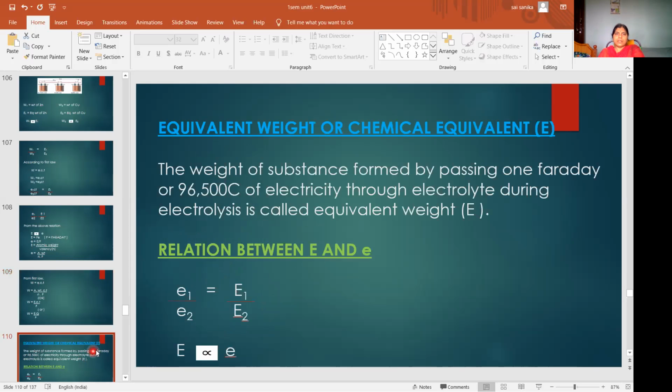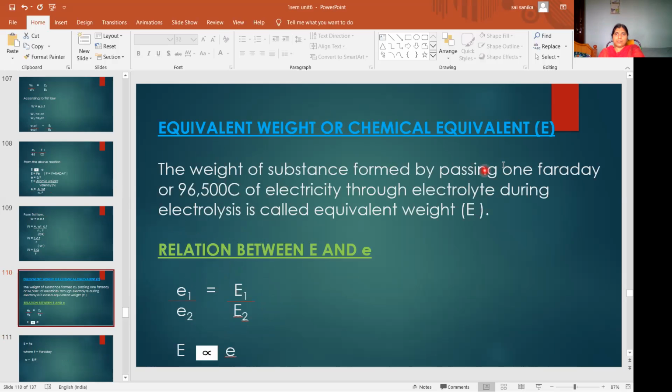So what is equivalent weight? When you pass 1 Faraday of electricity, whatever weight is deposited, that is called equivalent weight. What is 1 Faraday? 1 Faraday is nothing but 96,500 coulombs of electricity. And what is the relationship between small e and capital E? This is very, very important.